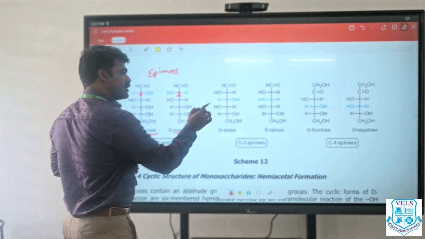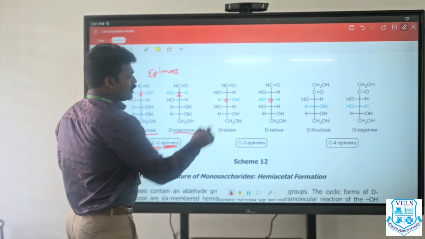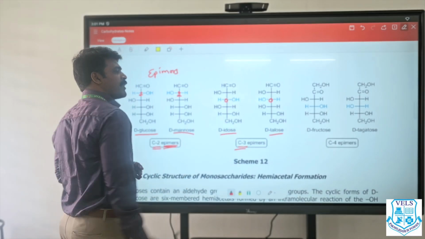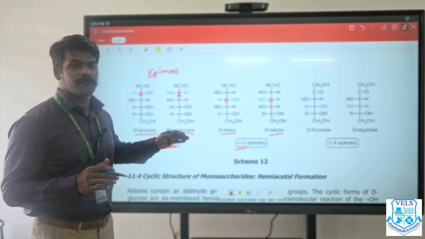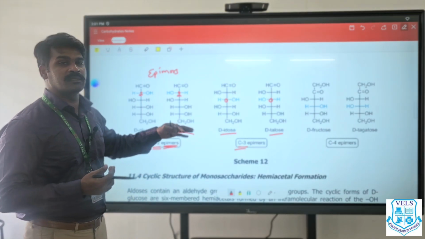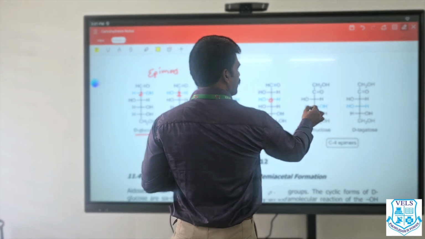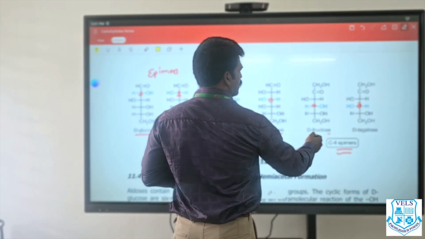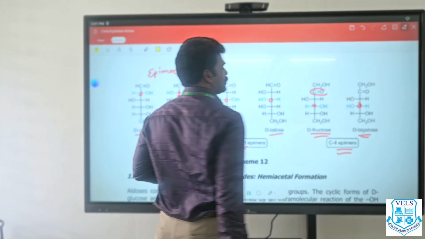When epimerization is happening at the third carbon, okay, this is called as idose and talose. These are C3 epimers. You don't need to remember everything as such, but try to understand it. Once you understand, you will not forget it forever. Okay. Now, at the fourth carbon, if it is happening, these are called as C4 epimers. This is called as fructose. Remember, ketone group is a fructose and tagatose.